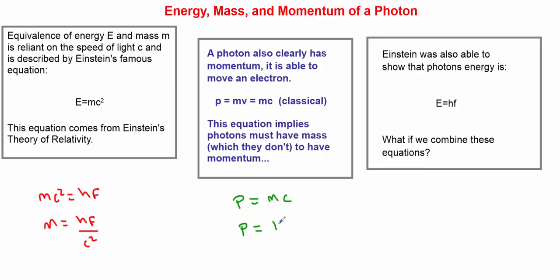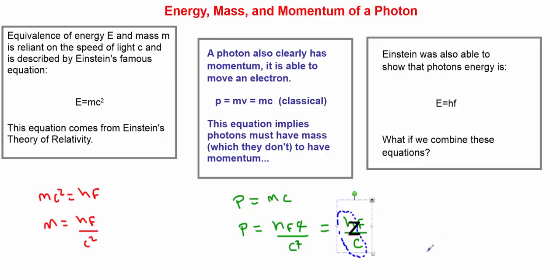Momentum, therefore, will be hfc divided by c squared. Well, when I take one of these c's and get rid of this one, I get a new awesome equation. The momentum of anything can actually be related to Planck's constant times the frequency at which it's vibrating or moving, divided by the speed of light. We will use this to help determine the momentum of individual photons. For example, as the frequency goes up, the momentum goes up. As the frequency goes down, the momentum goes down. Recognize that h and c are both constants if we're talking about light.